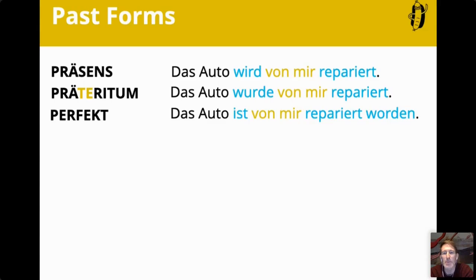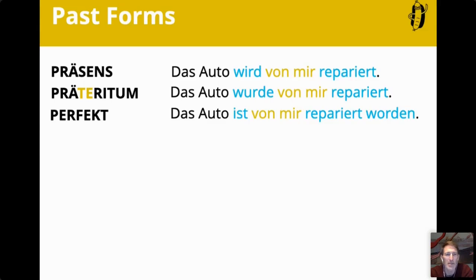Das Auto ist von mir repariert worden. So the common question I get is, why is it worden and not geworden? And I'll talk about this in a minute. So in the perfect, all you do is you put werden in its perfect past form, ist worden. And the rest stays the same.